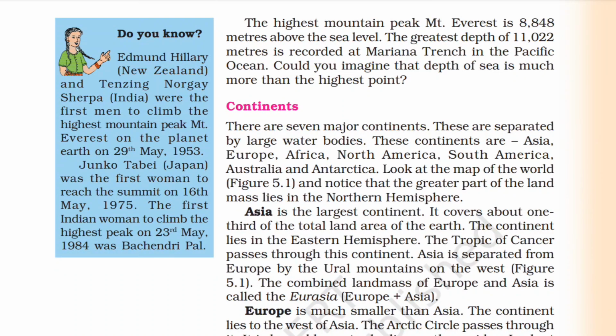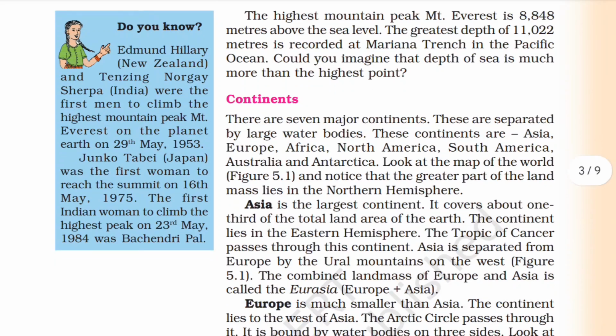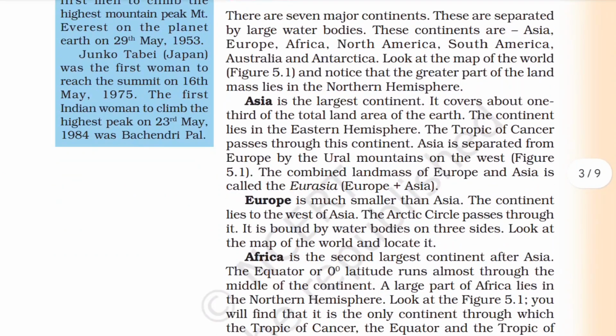There are 7 major continents. These are separated by large water bodies. These continents are Asia, Europe, Africa, North America, South America, Australia, and Antarctica. Look at the map of the world and notice that the greater part of the land mass lies in the northern hemisphere. Asia is the largest continent. It covers about 1/3 of the total land area of the earth. The continent lies in the eastern hemisphere. Tropic of Cancer passes through the continent.